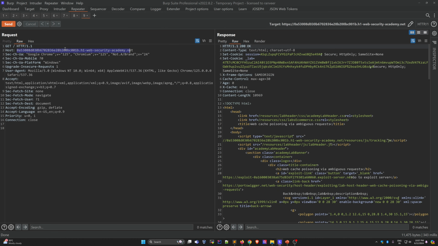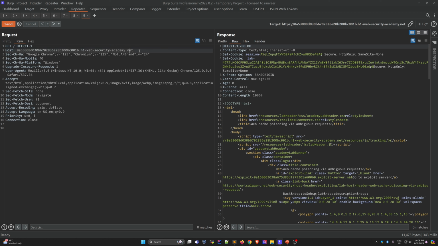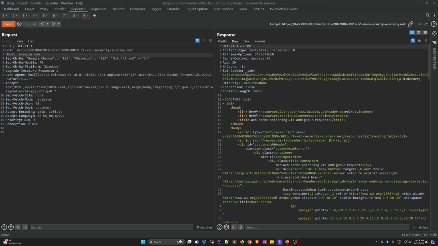So how can we check this? Change this to, let's say, example.com, and send the request and check. Okay, it's forbidden, so we need to try to bypass it. Like I told you last time, use this tab trick. Yeah, now it's working. If we use it directly, it's not working, but if we use a tab and then the host, it works. Now check whether example is reflected or not.